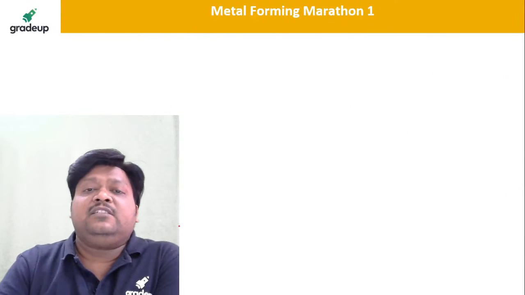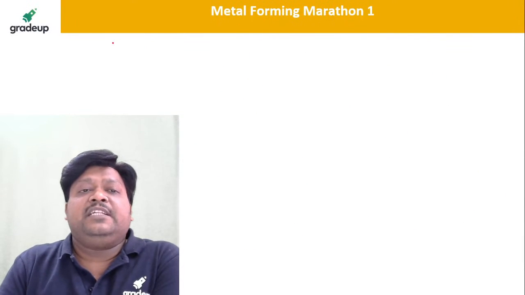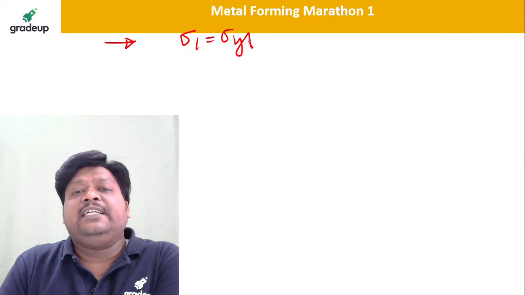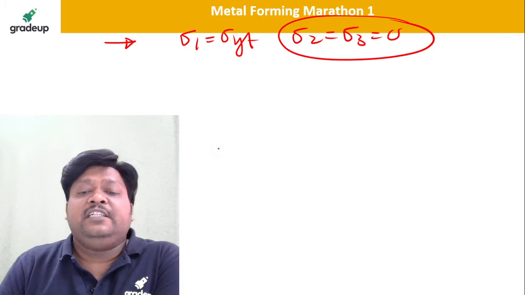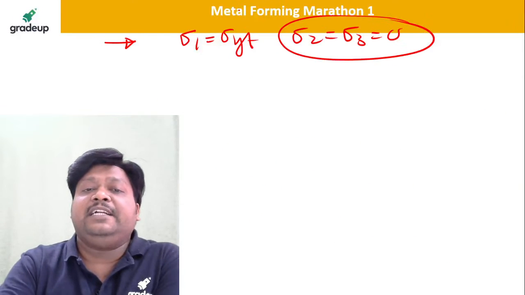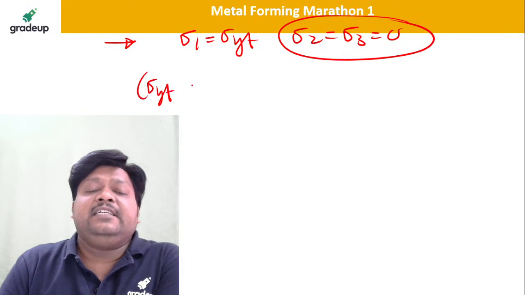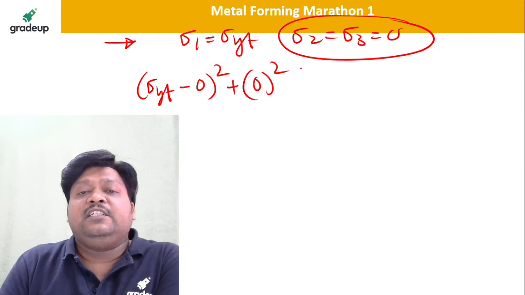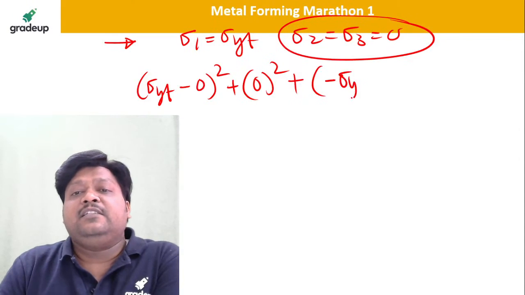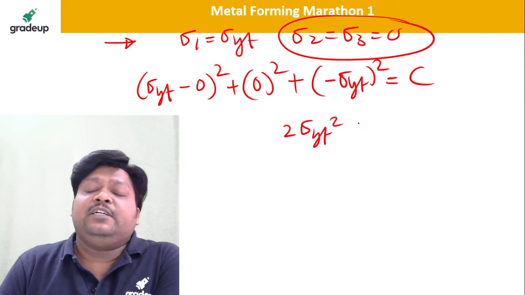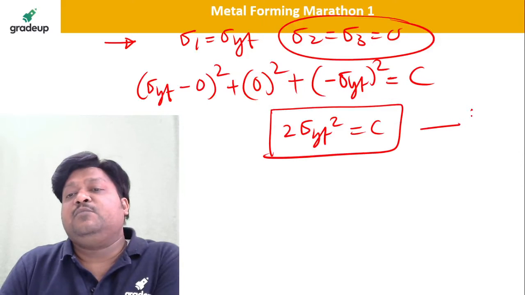And you know that, dear students, to understand the property of the material, we are always considering the uniaxial tension. So sigma 1 is equal to sigma yt, sigma 2 is equal to sigma 3 is equal to 0 in uniaxial tension. Therefore, in equation A, I can write now sigma 1 is equal to sigma yt: sigma yt minus 0 square plus sigma 2 minus sigma 3, 0 square, plus sigma 3 minus sigma 1, this is sigma yt square, is equal to C. So this will be 2 sigma yt square is equal to C. So this is equation number 1.